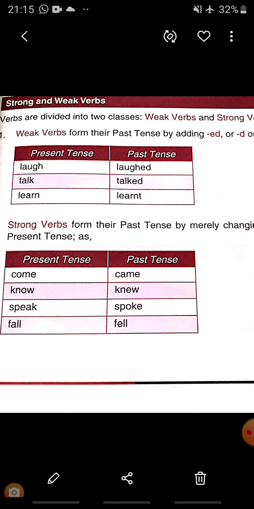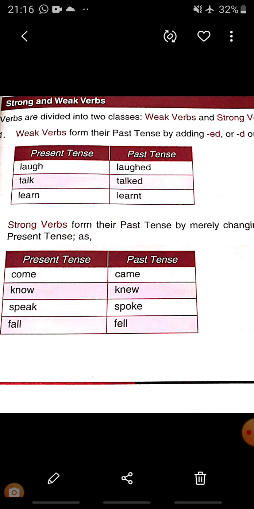You know what is the past tense of laugh? Laughed. That means at the end of the given verb laugh, we are adding ed. And when ed is added to the present form of the verb, that becomes the past form of the verb.